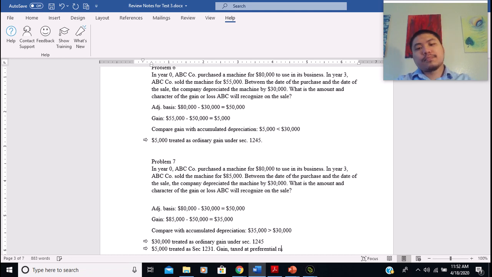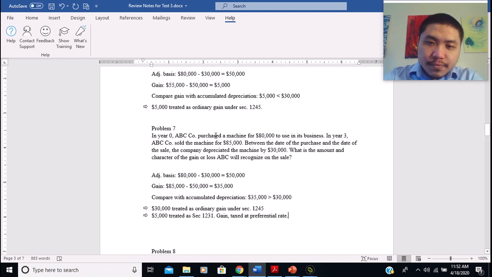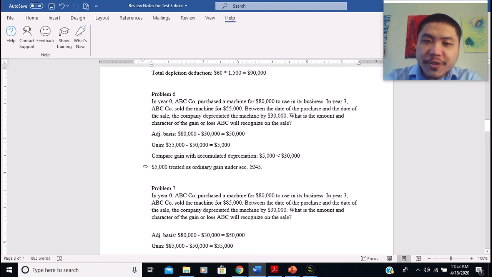Alright, so in the test, I'm just going to ask you about these two scenarios. If you understand and you know how to do these two problems, then you should be fine with the problems I ask in the test.